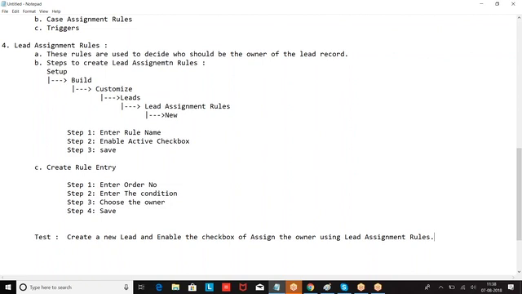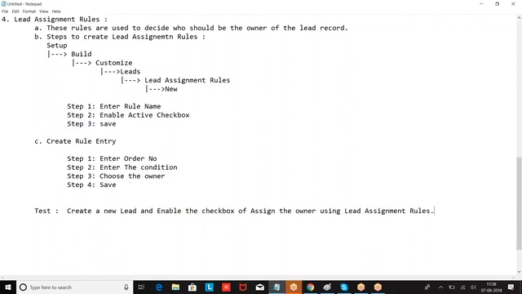Clear? So the same thing will be applied for which object? Case. Case is also the same concept. Lead assignment rule, case assignment rule. Are you clear about this? So all this story is to decide who is the owner. Generally, for every record, whoever created the record will be the owner. If you want to decide who should be the owner based on your business requirement, you can apply the condition. For lead and case, we have lead assignment rules and case assignment rules.